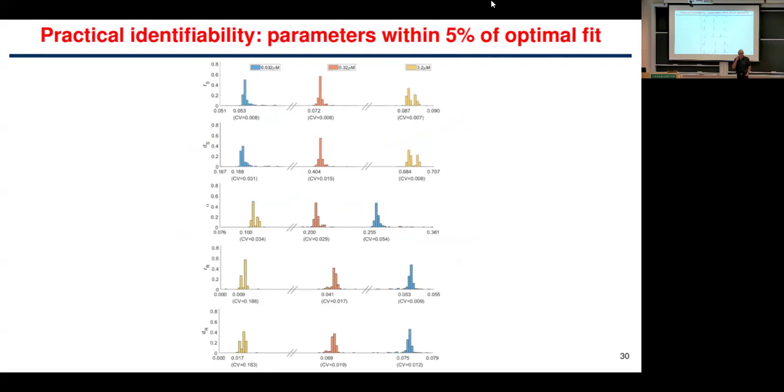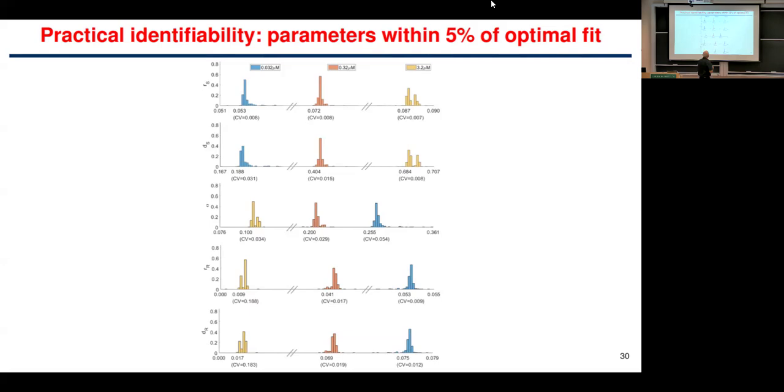But the most interesting thing about this is that the parameters are very identifiable. First of all, there's a mathematical proof of structural identifiability using Lie derivatives, the usual thing. But we also did a practical identifiability study, where we took the parameter sets within 5% error of the optimum using multi-start, and asked whether those parameters give a reasonably good fit.